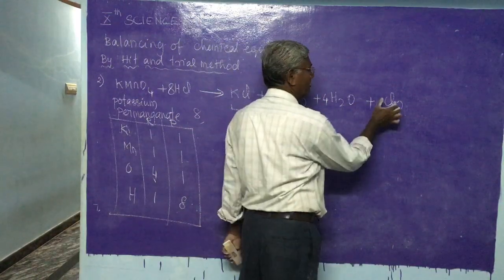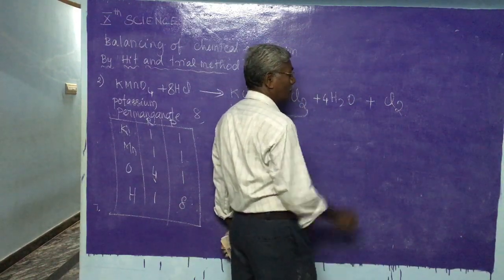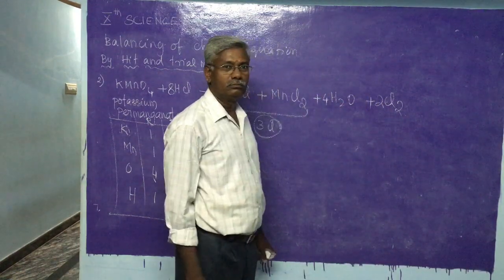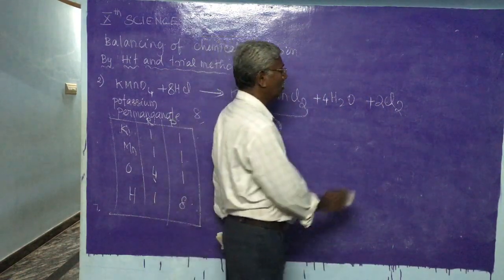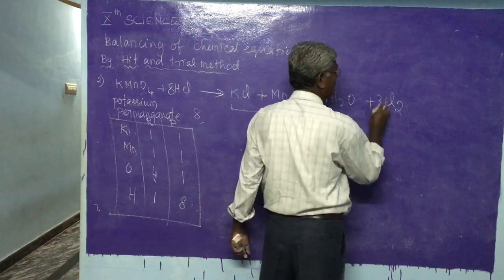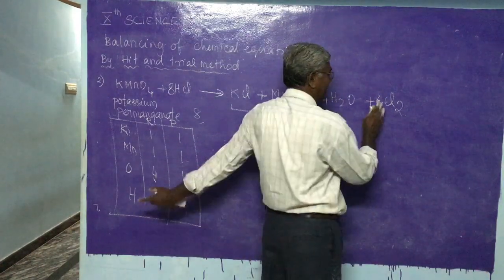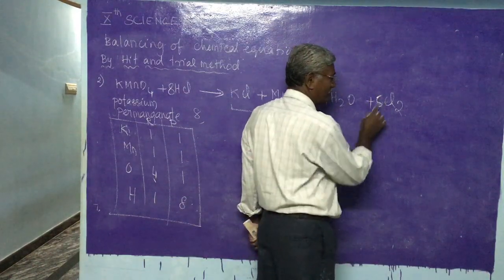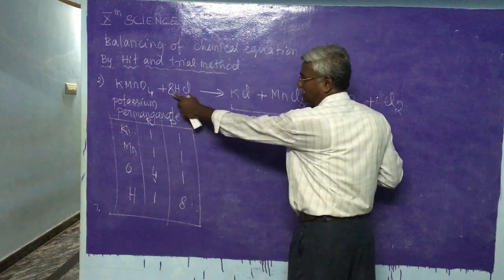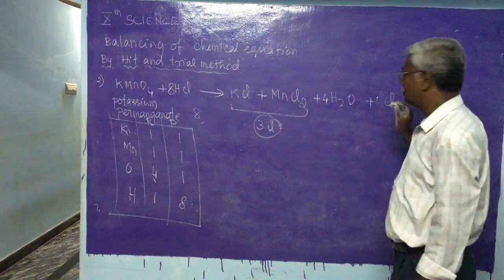How can we put 5 chlorine here? Suppose 4 chlorine means we can put 2 Cl2; 2 Cl2 means 4. Suppose 6 chlorines, then we can put 3; 8 means we can put 4; 10 means we can put 5. 5 Cl2 means 10, but here out of 8, 3 are added already, and the remaining 5 only we have to put.